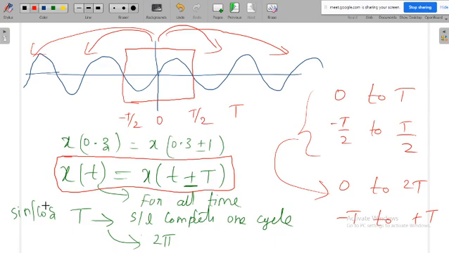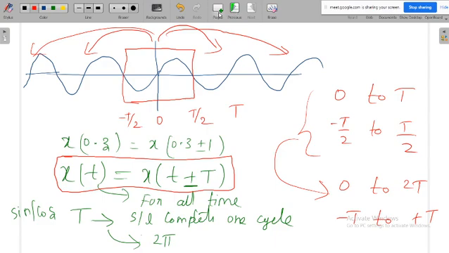And one more condition: if it is a sinusoidal or cosinusoidal signal, that function definitely completes a 360-degree angle. For a non-sinusoidal signal, we will not worry about angle. Only for a sinusoidal signal will we concentrate on angles also. That is the basics of the periodic signal. Now we have some idea of what is periodic and what is aperiodic.